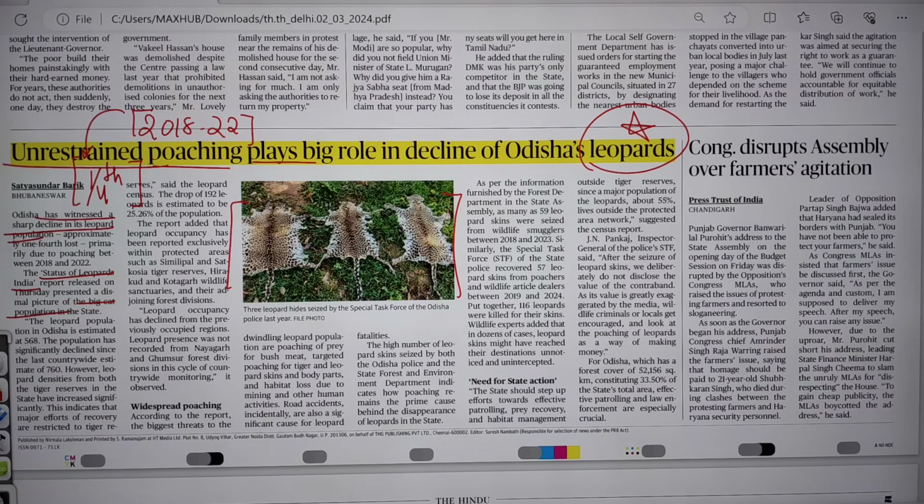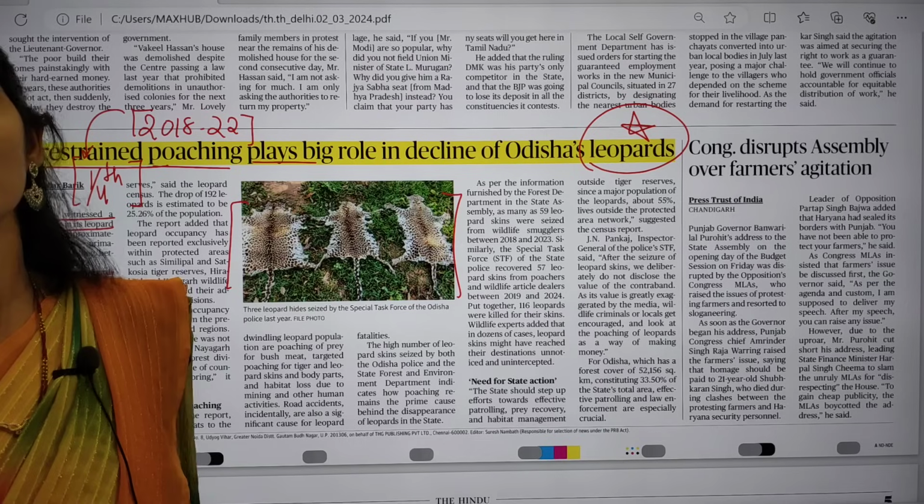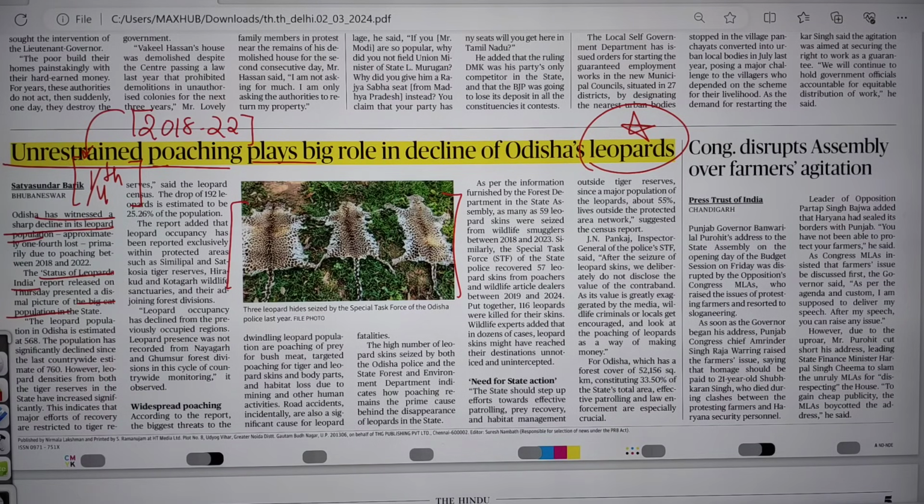Especially the leopard population in the state of Odisha has declined to around 568. There was an estimate of around 760, but this recent report says it is around 568. So a significant decrease in the leopard population is seen. One important reason here is poaching.